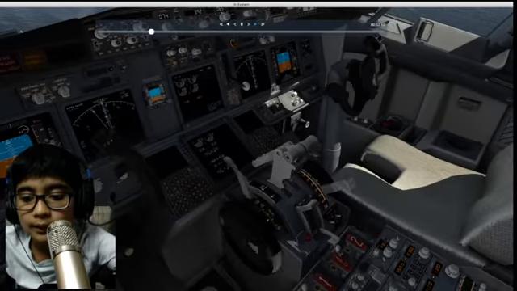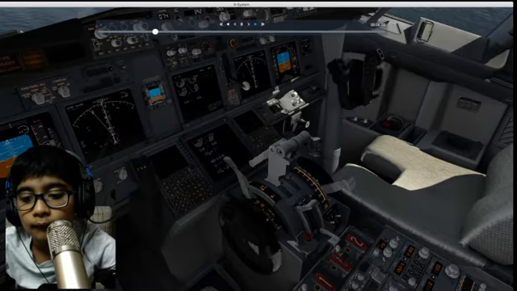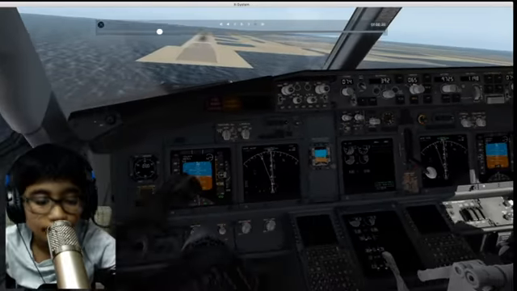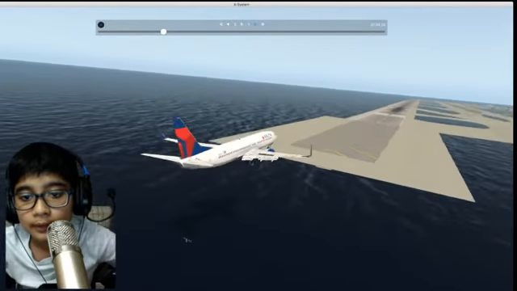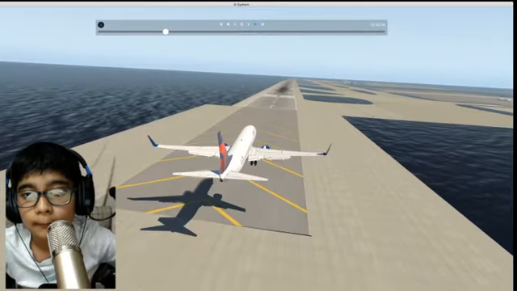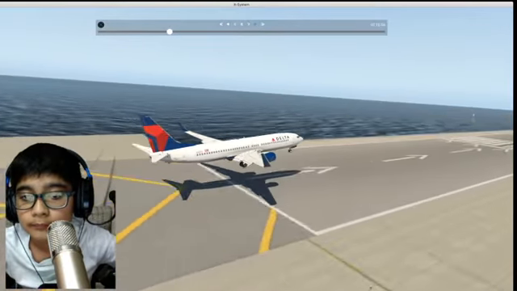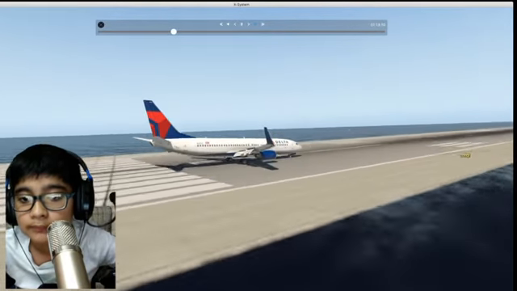I pulled this thing. I pulled this up. That time, which made it stop, and then I aimed for this one, the numbers, and landed it. See the landing. Beautiful flare and landing.